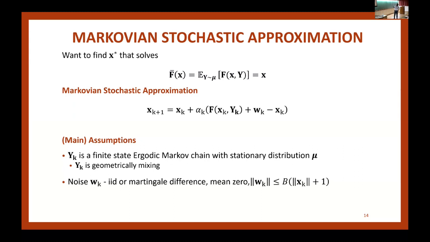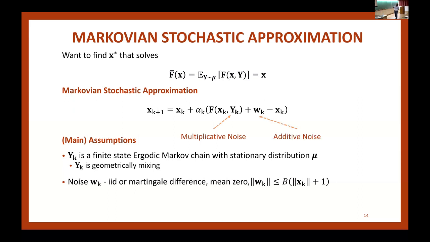Right. And W can be either IID or martingale difference. Okay, cool. So W, I'm going to assume is IID or martingale difference. And normally in optimization literature, one assumes that this W is bounded, like variance of W is bounded. But here we allow that W can grow with X. And this also turns out to be important in reinforcement learning.